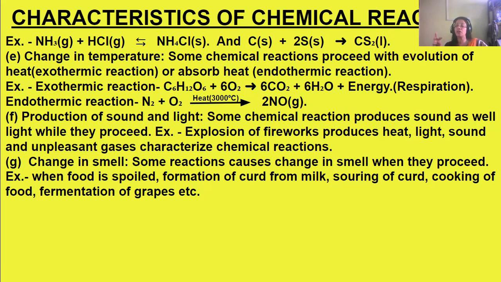Souring of the curd, when the curd becomes sour, the taste and the smell change. Even when vegetables are raw, they have a different smell. When we cook the food, the smell changes. Then when grapes are fermented, the smell also changes. So in these chemical reactions, the smell changes as they proceed into different substances, or new substances are formed.